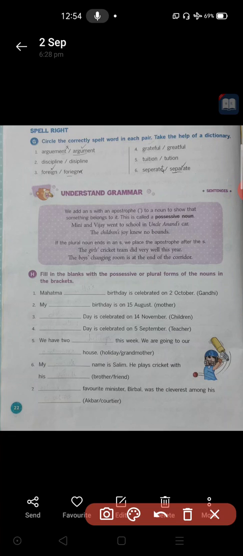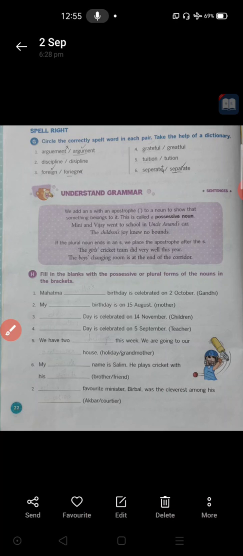Next, understand grammar. Here you know about nouns. In nouns, there are different types. The name of a person, place, or thing is called a noun. In that noun itself, we have some types of nouns: proper noun, common noun, this kind. Here we are discussing possessive nouns. Possessive is nothing but a word that tells the ownership of a thing.